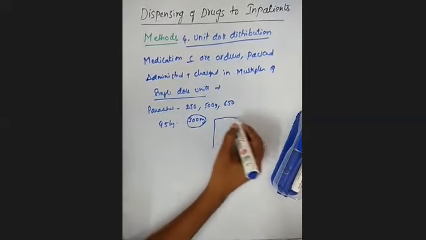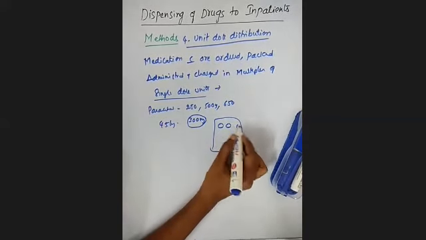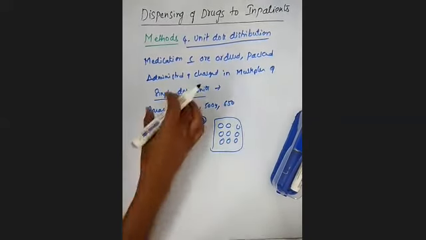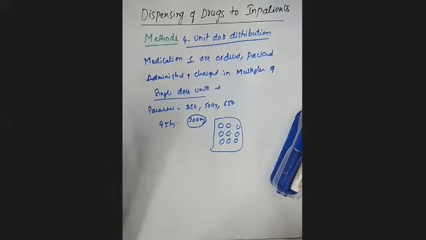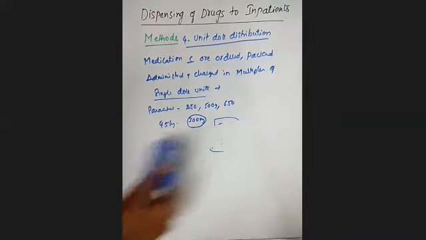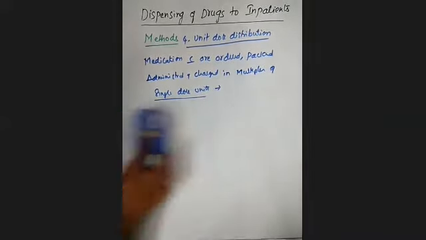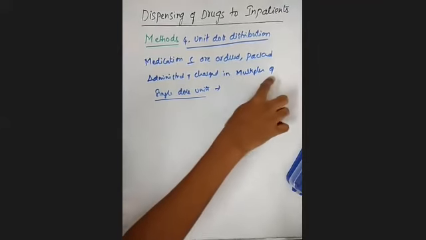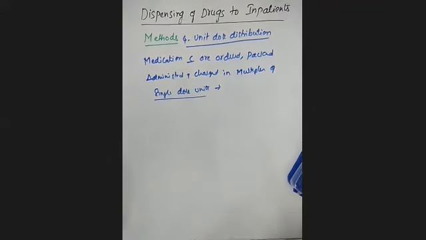Each dose having 300 mg, and multiples of the single dose being prepared, we call this the unit dose distribution system. Clear? That is what is meant by unit dose distribution: medications which are ordered, packed, administered and charged in multiples of single dose units, containing a predetermined amount of the drug. You remember, that is important.